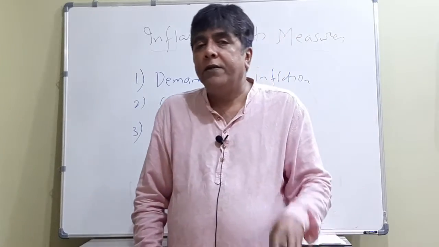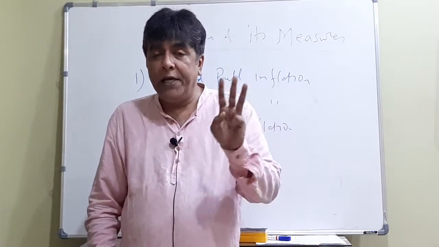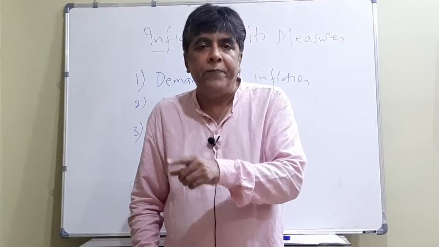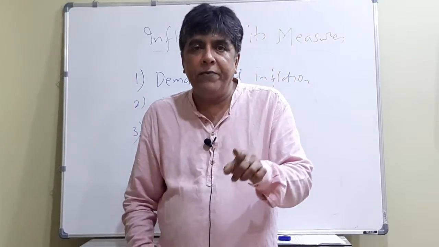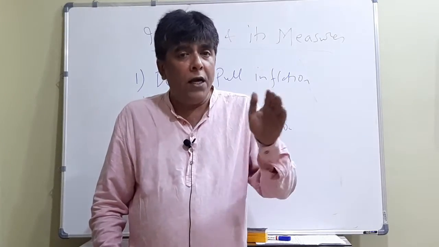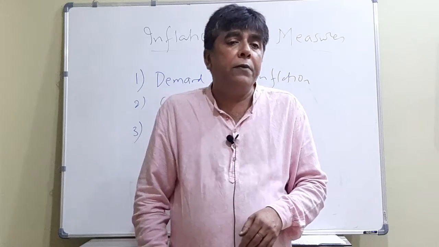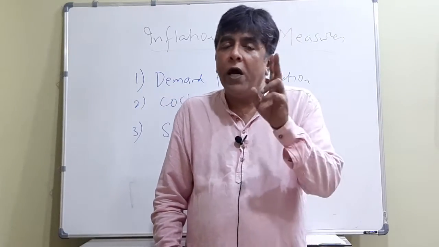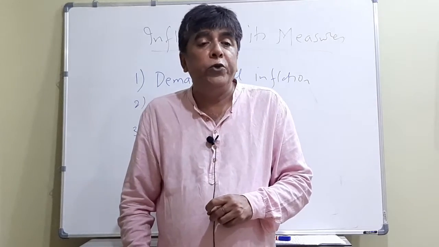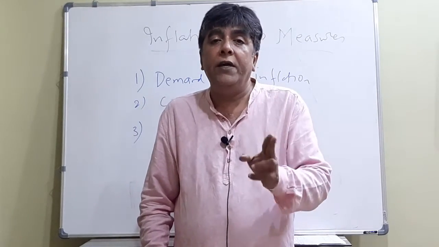And that's why I said that three measures can be taken. They are being taken in every country, including India. Monetary measures exercised by RBI, fiscal measures exercised by the Government of India, and the third is administrative measures, again coming under the government. So out of the three very powerful measures, two come under the government. And that's why if the prices are increasing, you cannot blame the RBI alone.